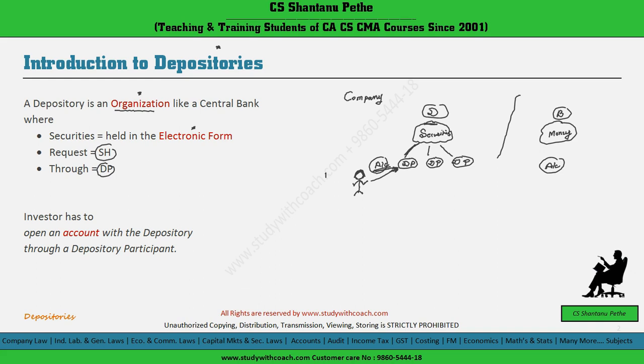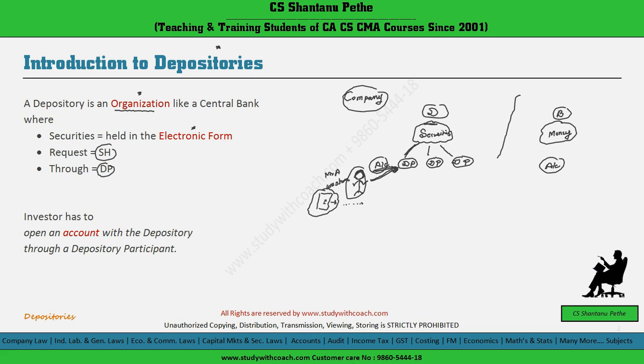For example, this is Mr. A, and Mr. A is holding 100 shares of this company. So here he has a share certificate, and in this share certificate 100 shares are mentioned along with distinctive numbers. So this is a physical share certificate. Now if this shareholder wants these shares to be held in electronic form in the depository system, then he will simply have to open an account in the depository through a depository participant.